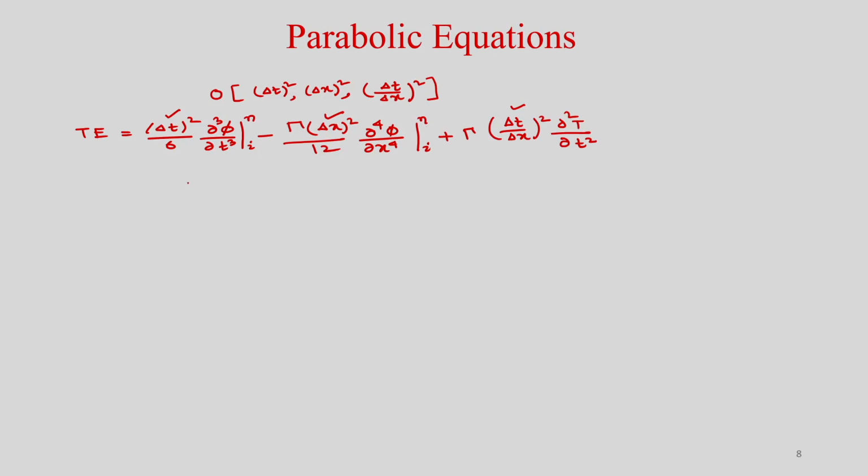So, and if you do the stability analysis, you will find that it is unconditionally stable. So, the solutions are unconditionally stable. Okay. So, although the solutions are unconditionally stable, the problem is from this truncation error.